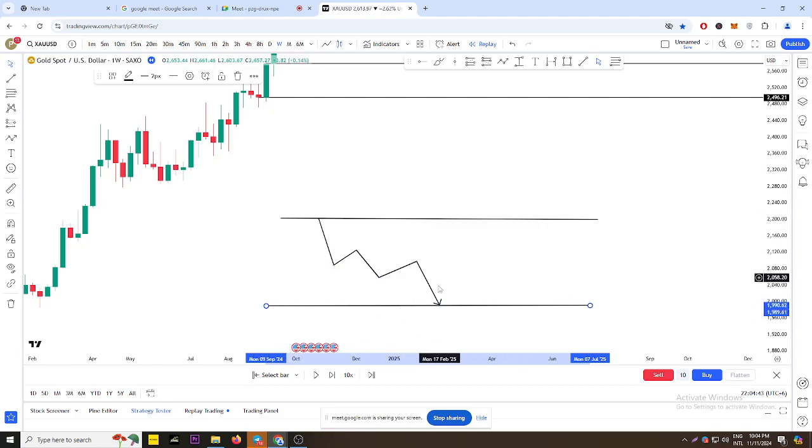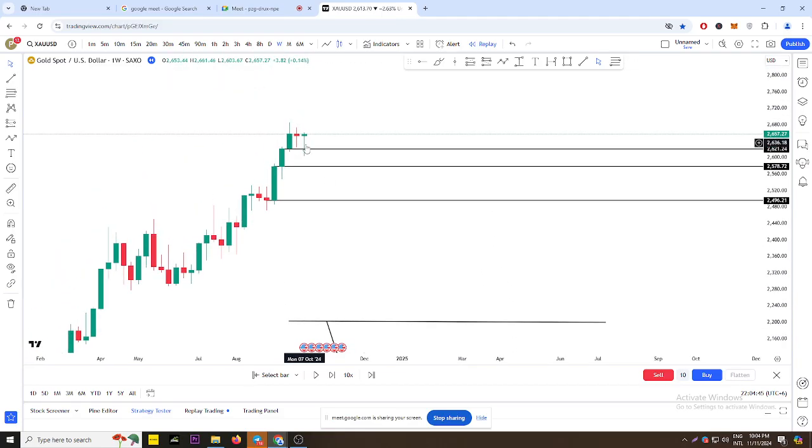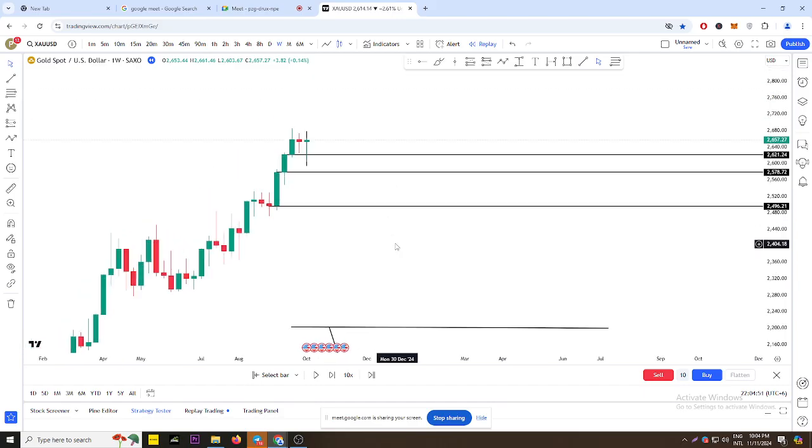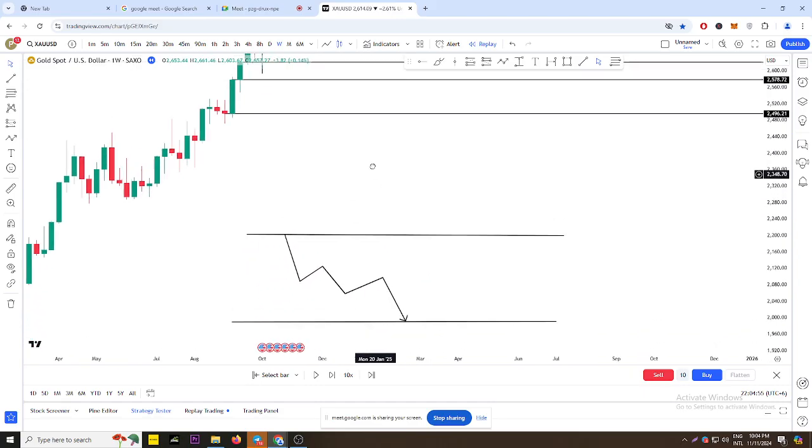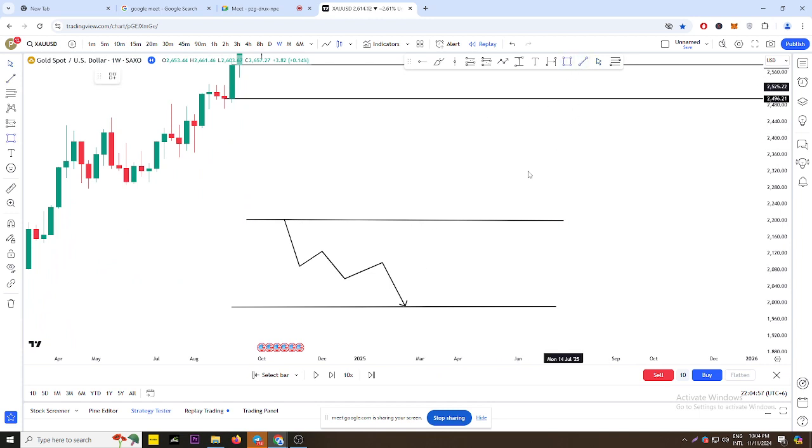So whenever the rejection happens, what are we going to do? We are going to mark that gap weekly candle as a vertical line. At the same time, there should be a candle where the rejection happened. We are going to mark that one as a vertical line too. Is this part clear?